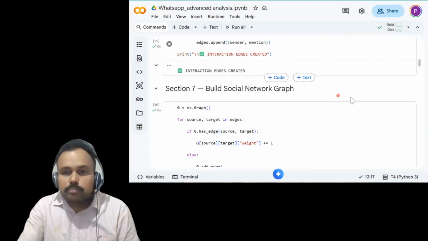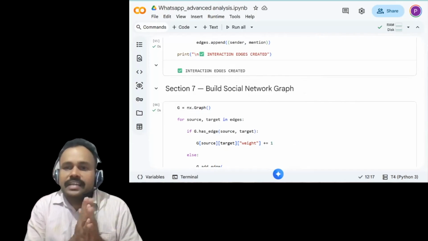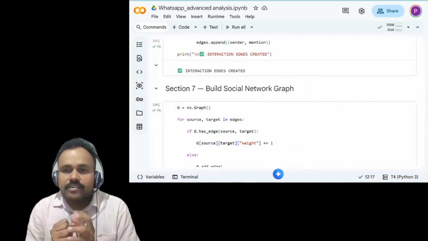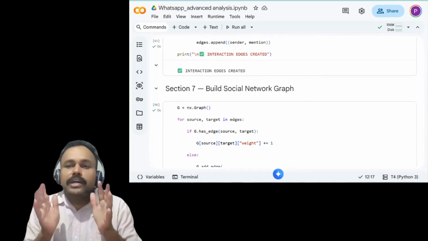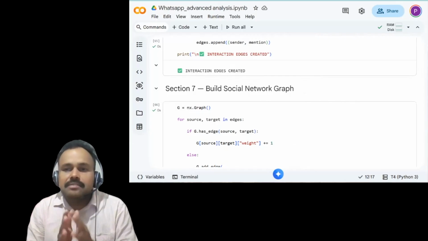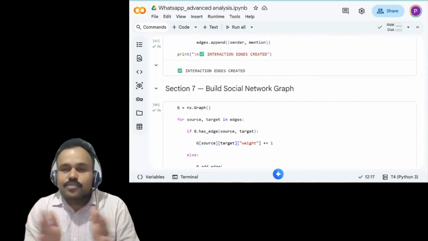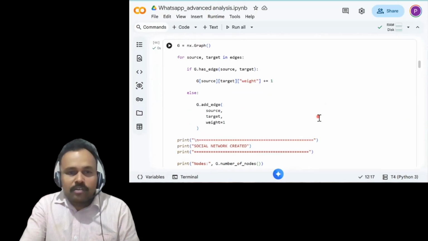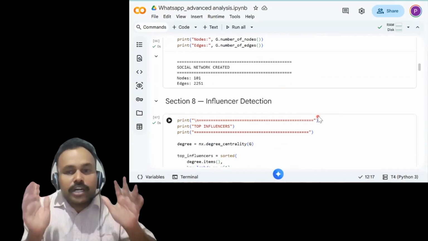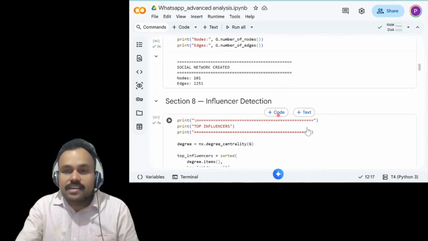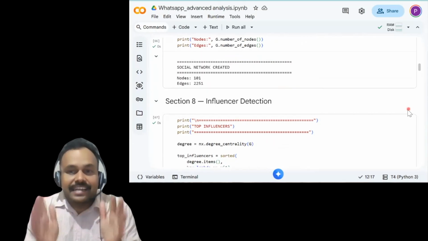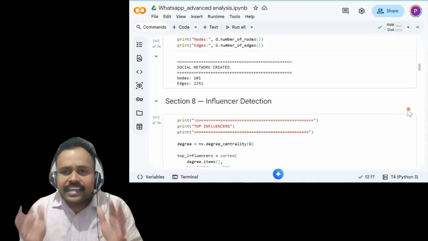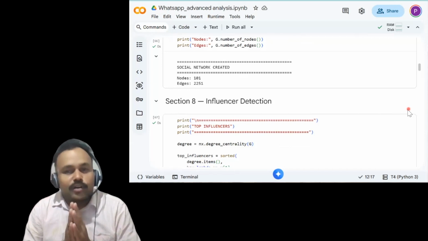After that we are going to build a social network graph. In this graph, each user becomes a node and every mention between users forms an edge. So basically this is a visual map. You can see in the output we have 101 nodes, basically 101 users as nodes, and also we have 2251 interactions as edges, revealing highly active and deeply connected conversation.